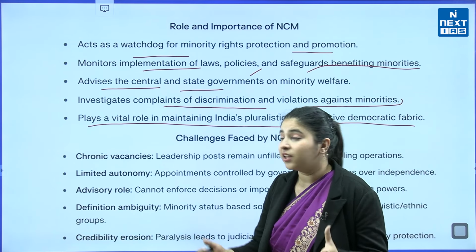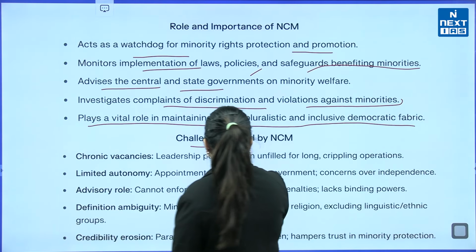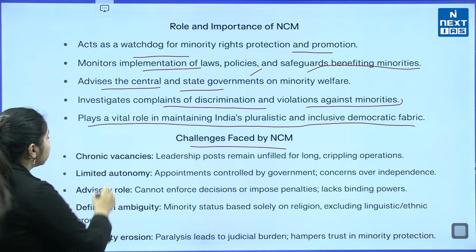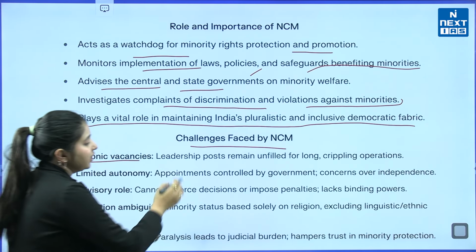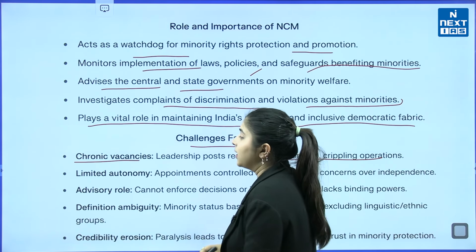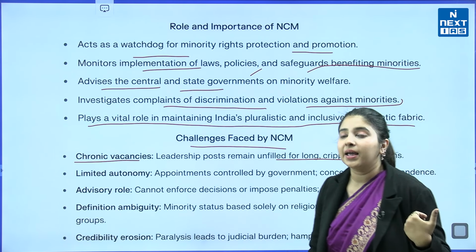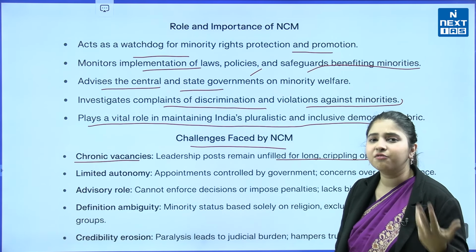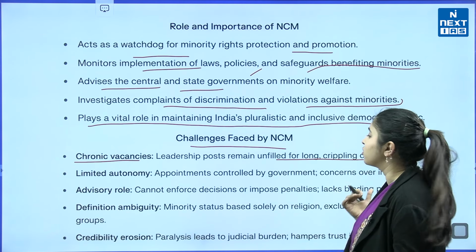Now, what are the challenges faced by NCM? Let's talk about that. The vacancies are chronic. Leadership posts remain unfilled for long, crippling operations. For long periods of time, these leadership posts remain unfilled, which cripples the operations.